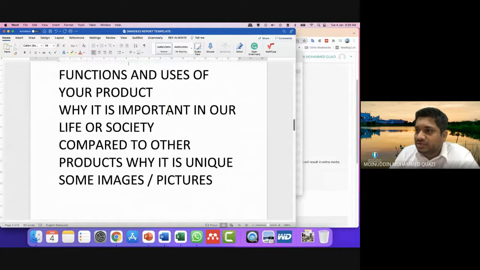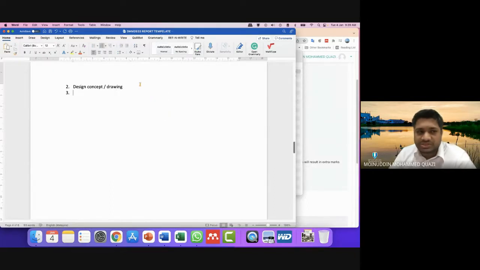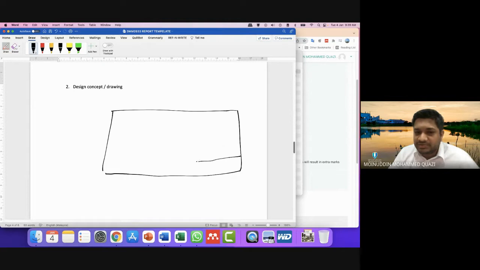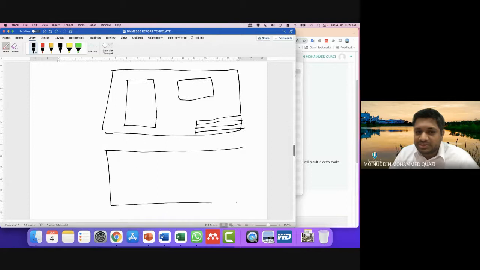Next we move on to topic number 2. So this is topic number 2, design and concept of the drawing. Here the students are required to show how the design was carried out, how it looks like. You can create some drawings where we can see the actual drawing. This is the front view. This is the side view. Or some assembly drawing, or these are the parts and these parts have different drawings. Something like that, students can add different drawings.